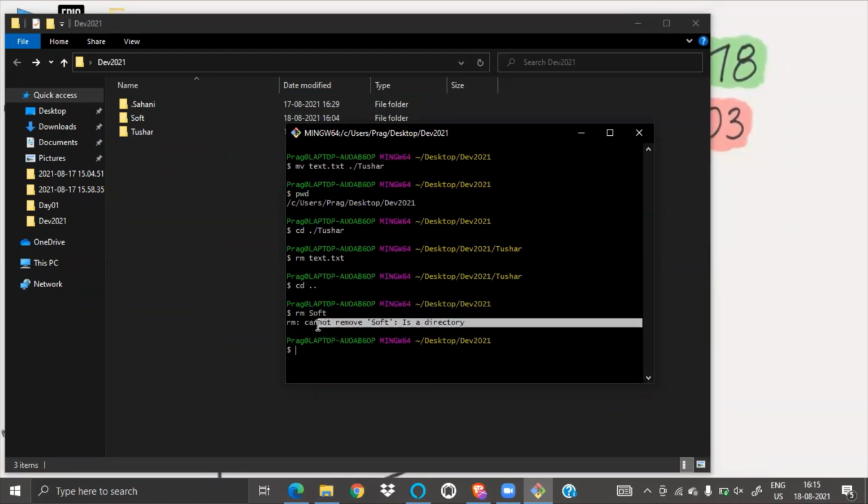If this is a directory, we can't remove it. From rm, I can remove a file, not a folder. Okay, this is a directory, this is a folder. Soft is a folder. We can't remove it.